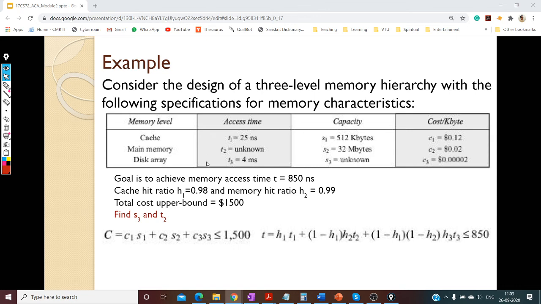What is S3? We need to find out what S3 is. This is unknown. C1 is given here, C2 is here. C1, C2, C3 are known, and S1, S2 are known.